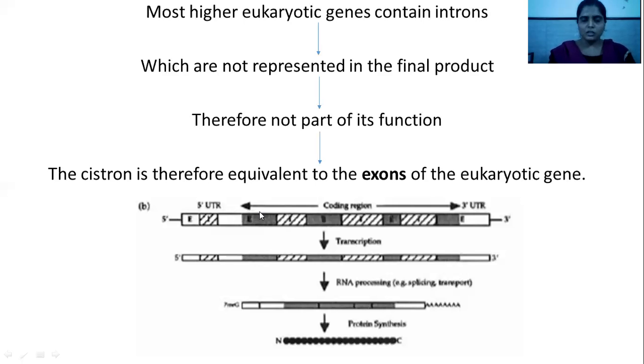So in the gene, coding sequences are interrupted by non-coding sequences. Transcription occurs. After transcription, this RNA is produced, and post-transcriptional modification occurs, and the non-coding sequences are spliced out. Here you can see in this mature mRNA, non-coding sequences are not present, and this mature mRNA is then converted into protein. Exons actually combine to form a mature transcript, and that mature transcript produces protein. So exons are proportional or equivalent to the cistron in the case of eukaryotes.